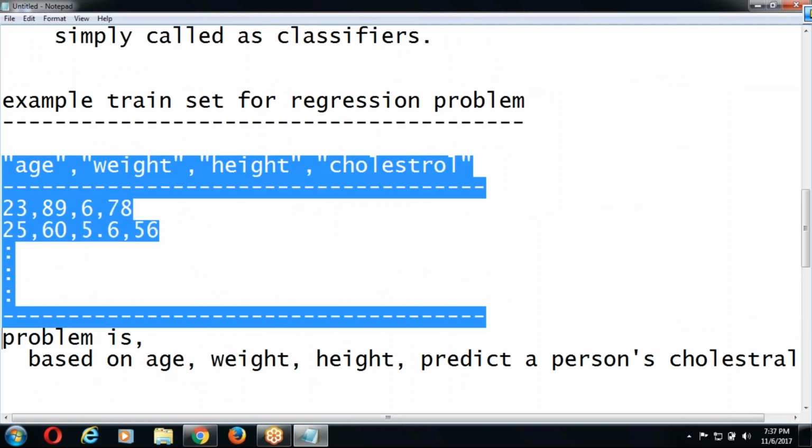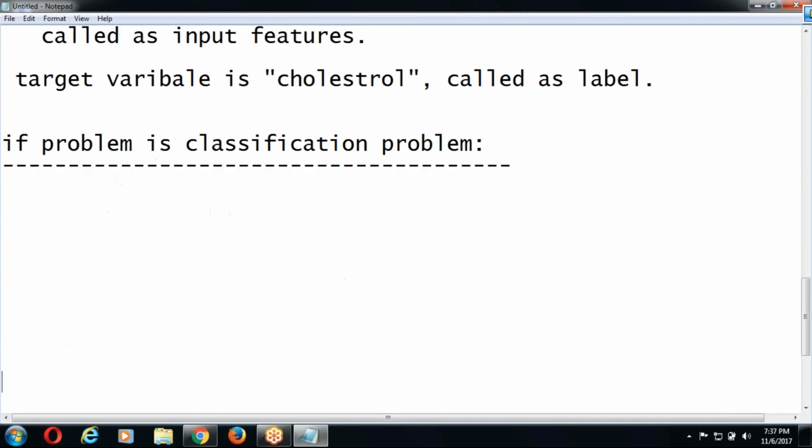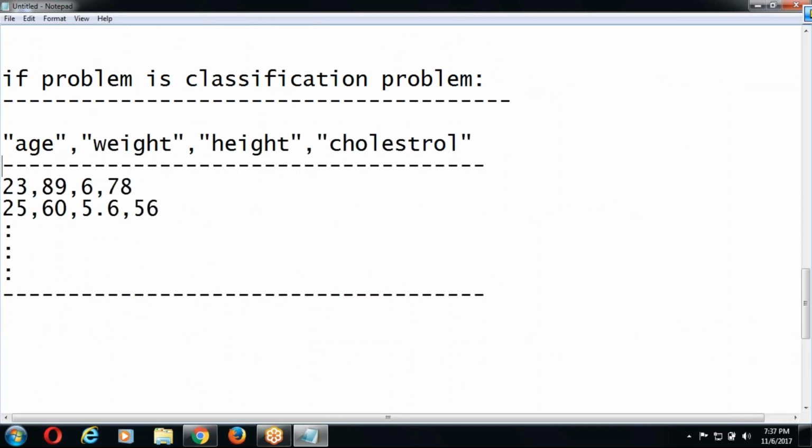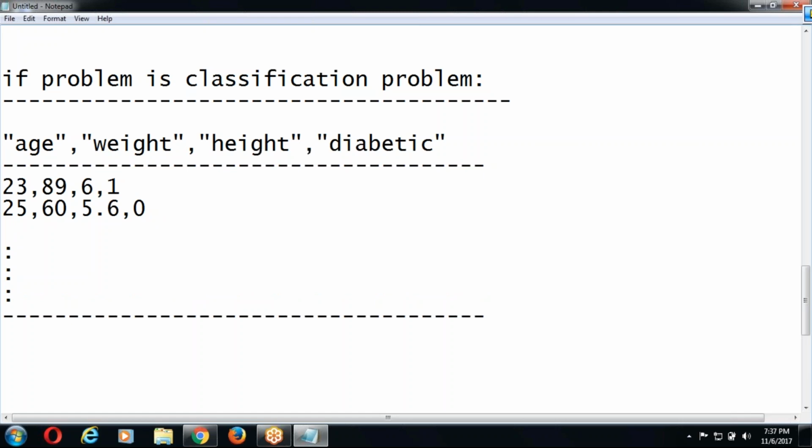I'm doing simple change in this data. Suppose here my target variable is diabetic. The first person is diabetic, second person is not diabetic. The third person, 34, 56, 6.0, he is not diabetic, that's why 0.